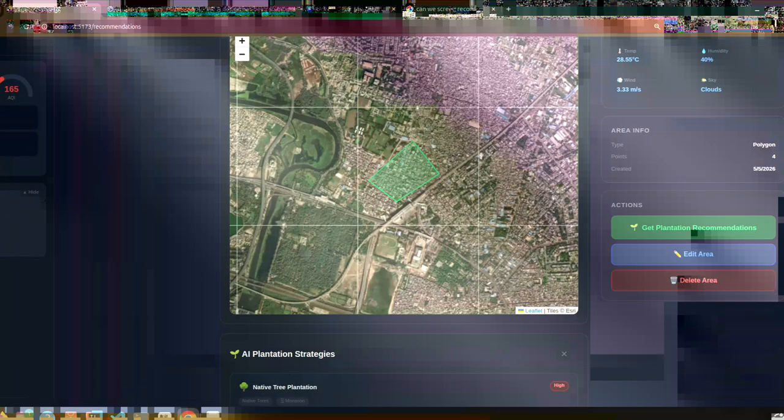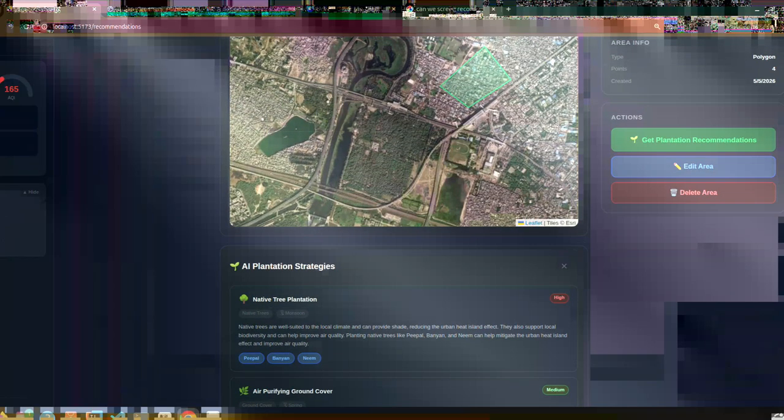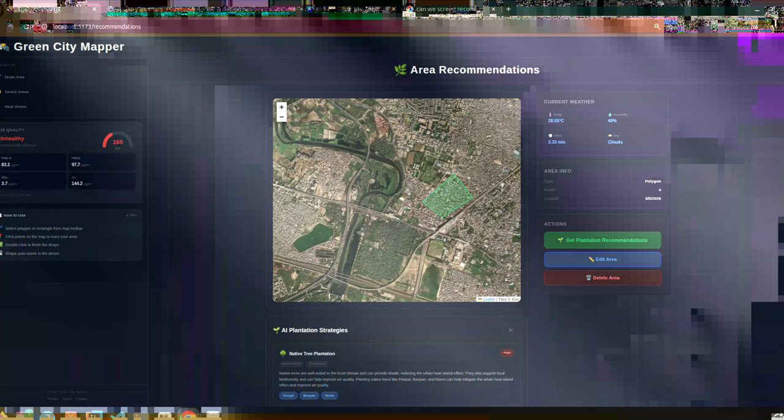Here also we can get the plantation recommendation for this area, and we can see that these are the plantation strategies which we should follow, and these are the tree species which we can use here, so that we can get rid of this hectic pollution and temperature. And as a result, we can make our city better for living and breathing. Also, these are some of the metrics for this particular area which we are seeing here right now.